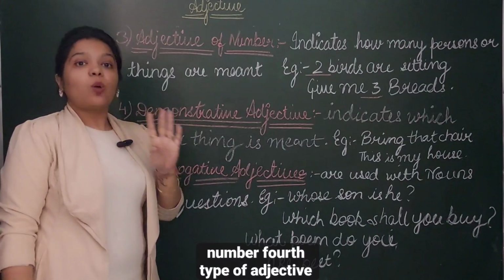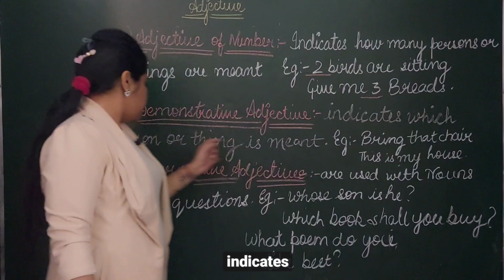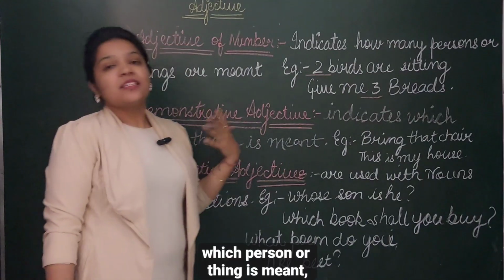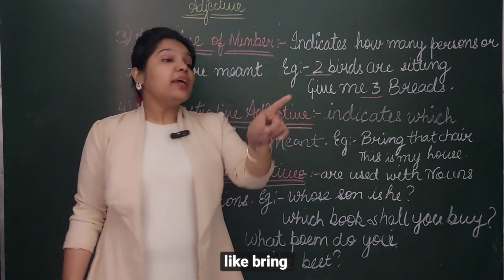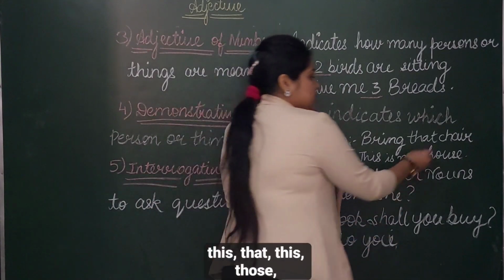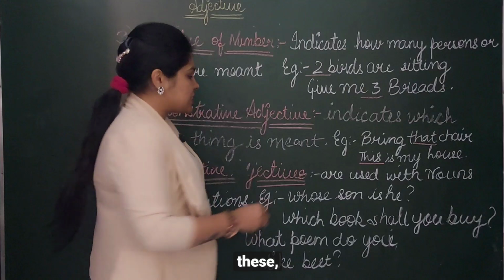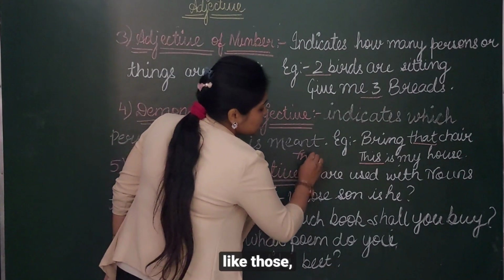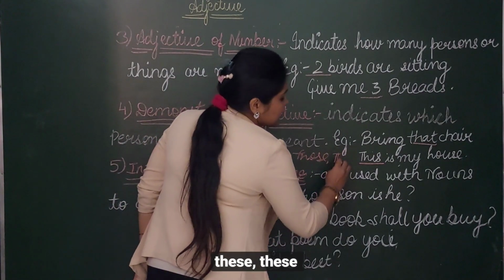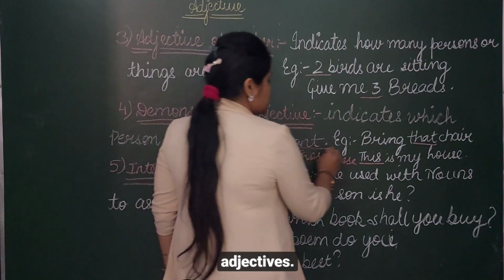Fourth type of adjective is demonstrative adjective. It indicates which person or thing is meant. Like, bring that chair. This is my house. This, that, these, those, these come under demonstrative adjectives.